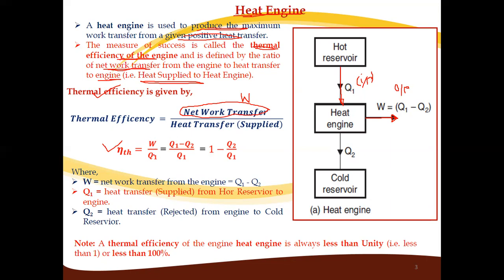So W upon Q1. Now there are two heat transfers: heat supplied to the heat engine, and some heat gets rejected from that supply. That is Q2. For example, take an ICE engine.